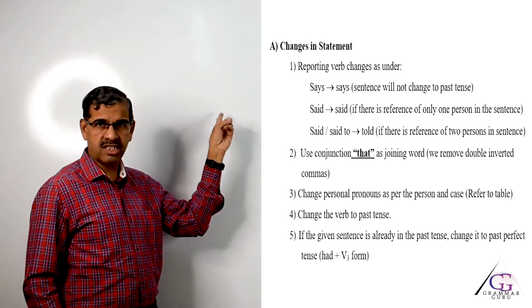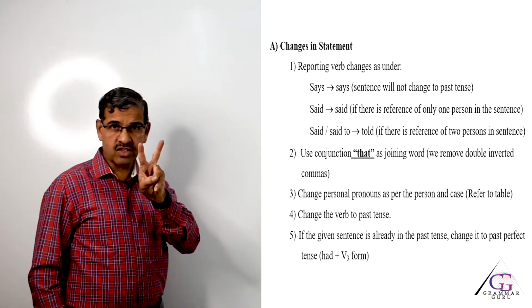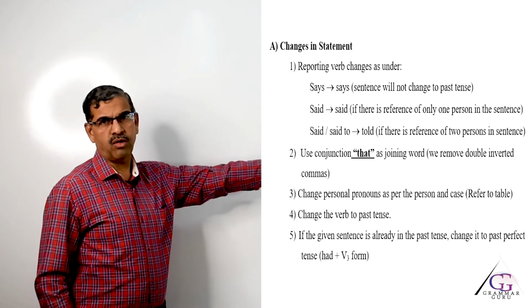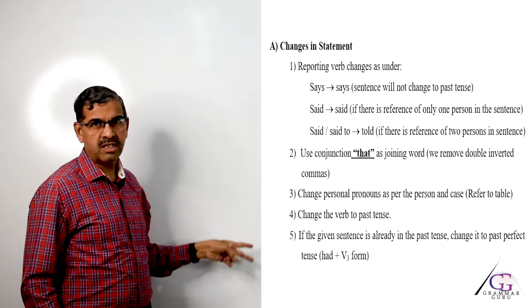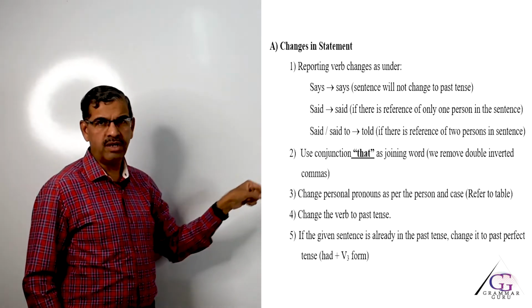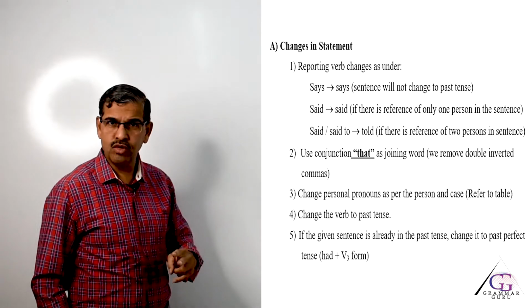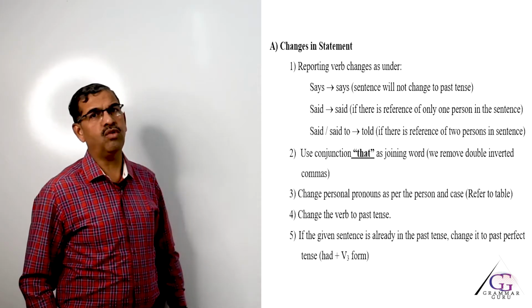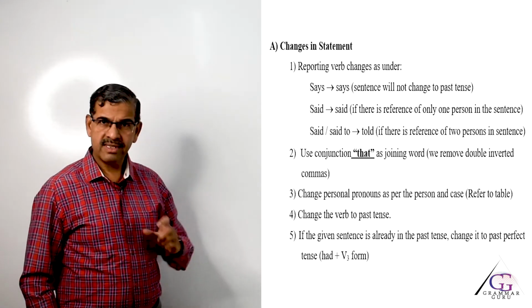So, the answer should start like this. If there is reference of 2 persons, we normally say mother told Rahul. As per the rules, said or said to will change to told if there is reference of 2 persons. So, the answer should start like this, mother told Rahul, then the joining word that.